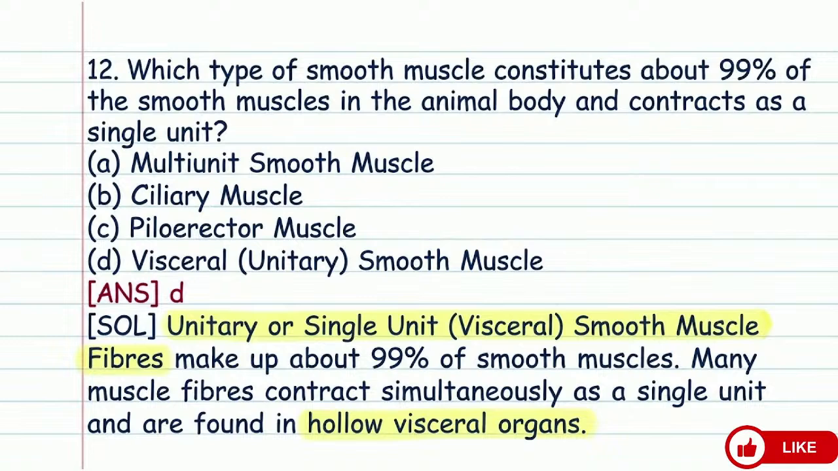Which type of smooth muscle constitutes about 99% of the smooth muscle in the animal body and contracts as a single unit? Multi-unit smooth muscle, ciliary muscle... in your JRF exam, in your state PSC also you will find this kind of question along with the study. Try to practice some questions in every topic.